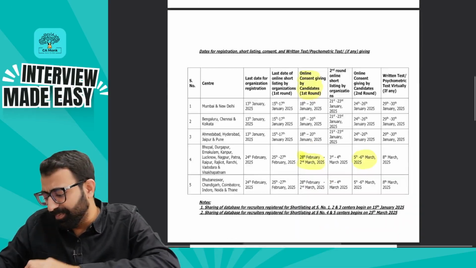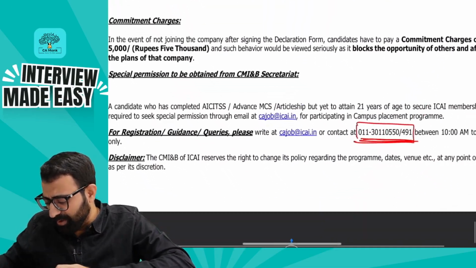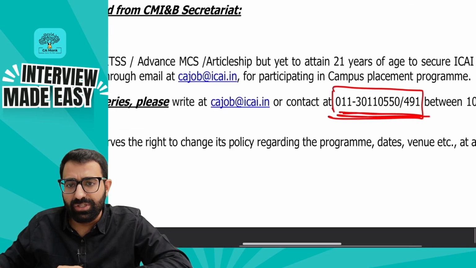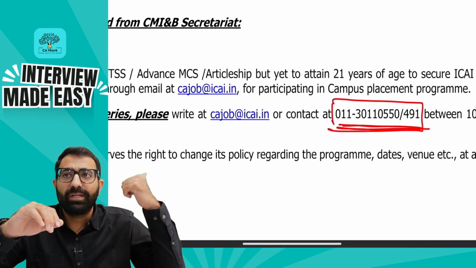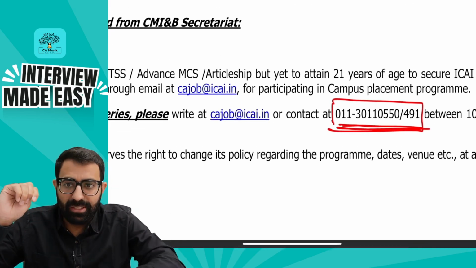One more thing: do we need to register separately for a small campus? No, if you've already registered for a big campus, you're not required to register separately. That is one. I've already told you how to change the center. Besides that, if you have any doubts and queries regarding the ICAI campus, ICAI has provided a separate detailed helpline number and email ID. You can reach out to them on this helpline number or email ID, which you can see on the screen itself.